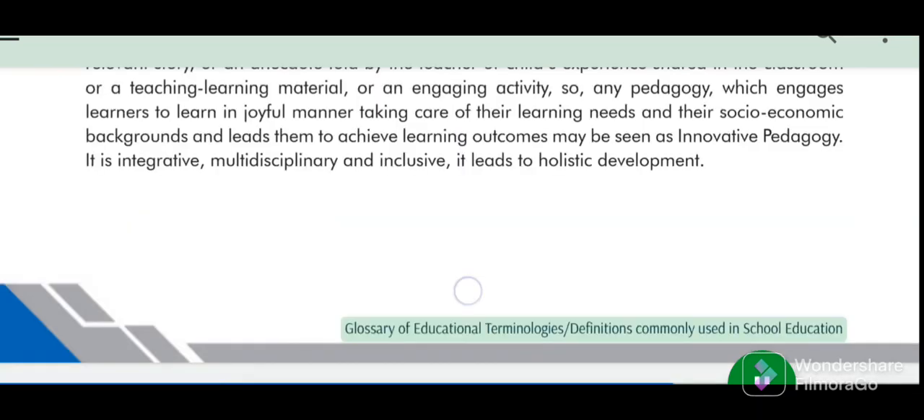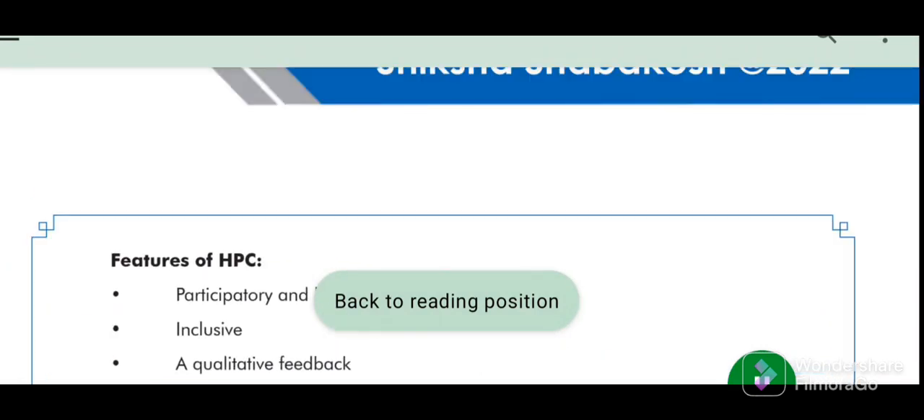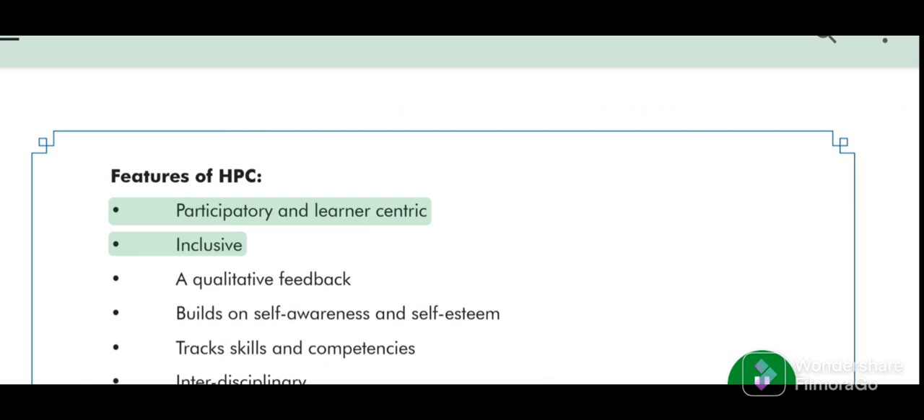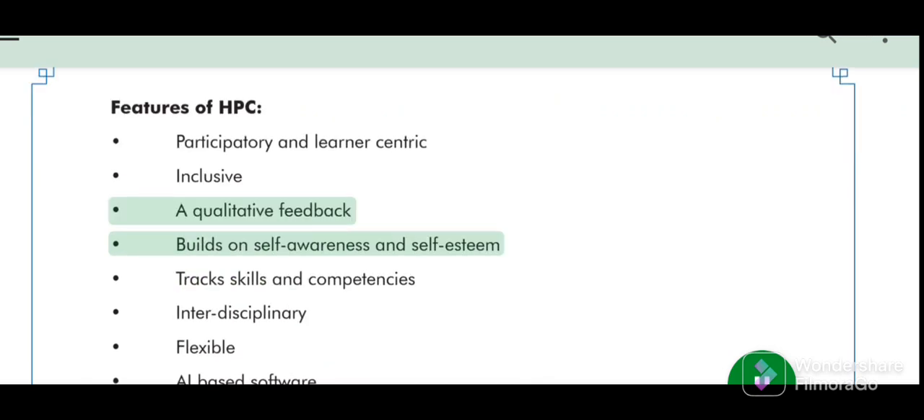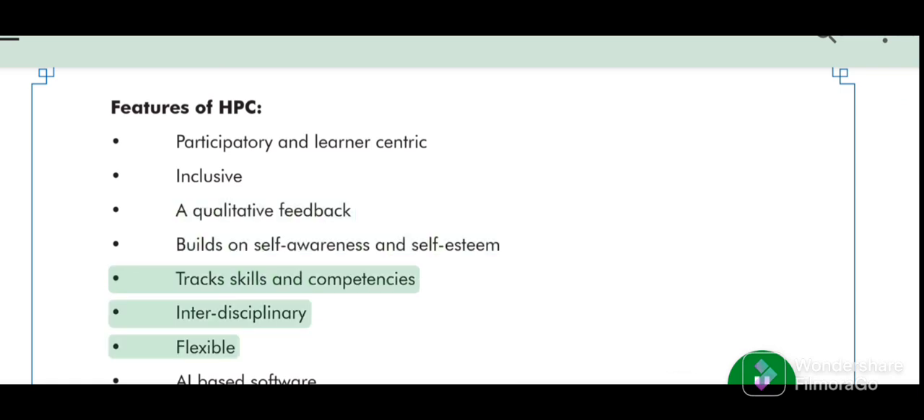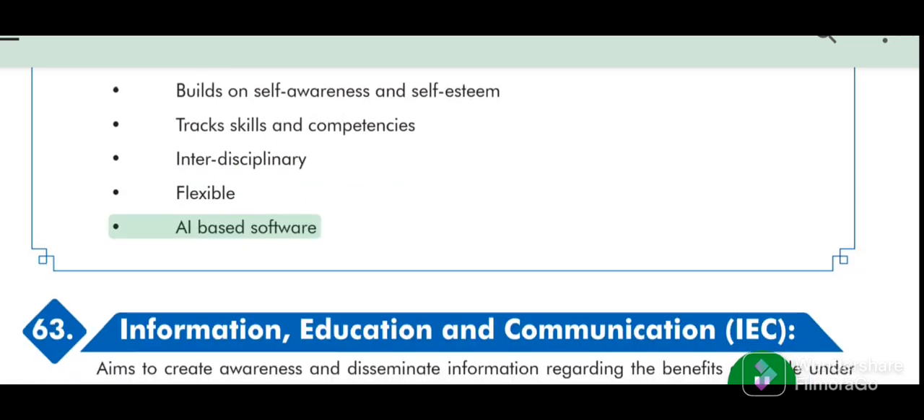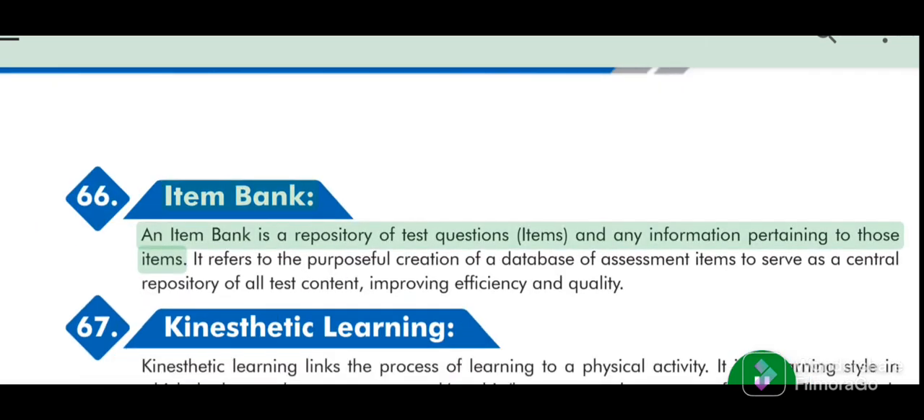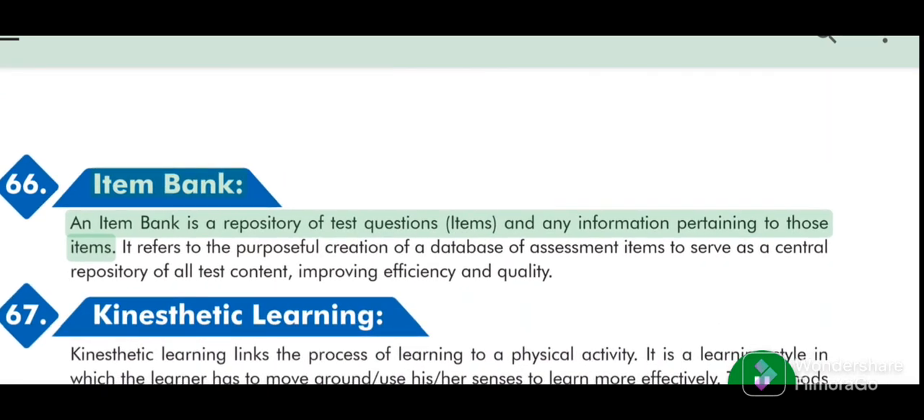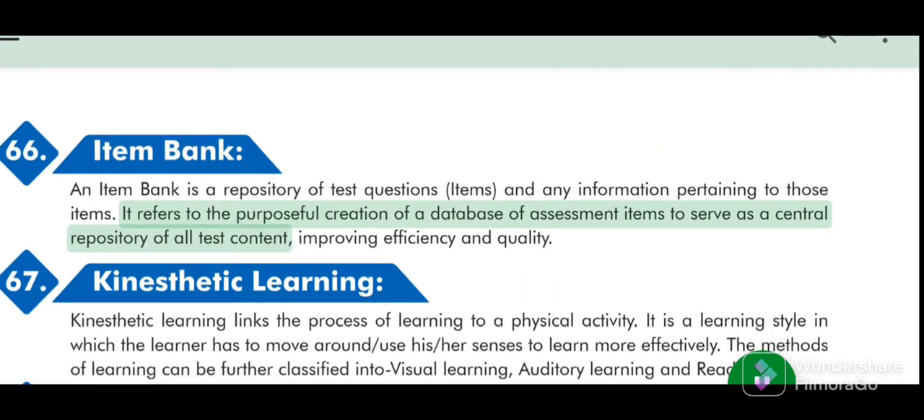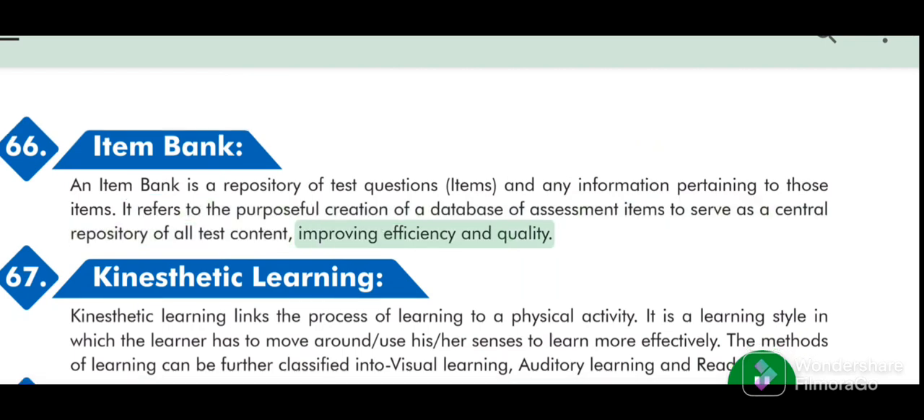Glossary of educational terminologies, definitions commonly used. H's of HPC. Participatory and learner-centric, inclusive. A qualitative feedback builds on self-awareness and self-esteem. Tracks skills and competencies. Interdisciplinary, flexible, AI-based software. 66. Item bank. An item bank is a repository of test questions, items, and any information pertaining to those items. It refers to the purposeful creation of a database of assessment items to serve as a central repository of all test content, improving efficiency and quality.